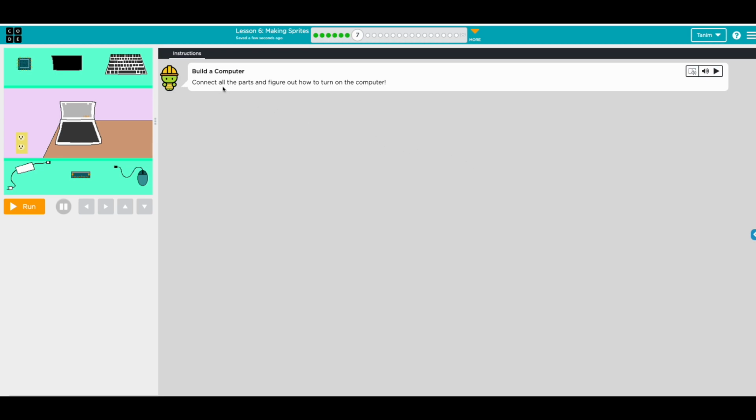Okay, build a computer. Collect all the parts and figure out how to turn on the computer. The mouse.